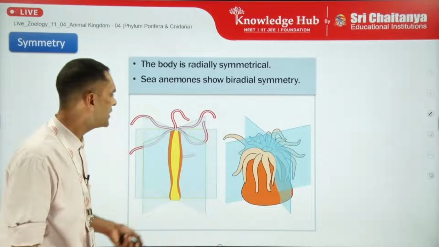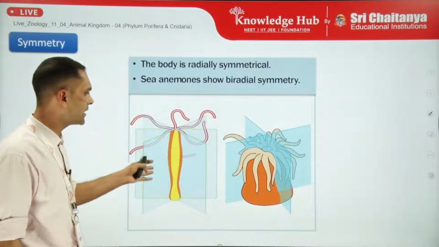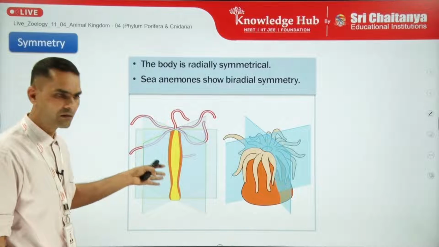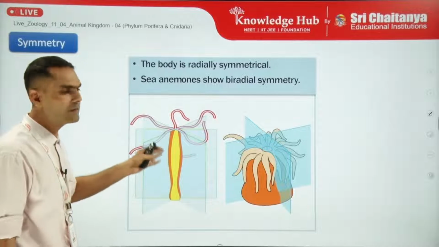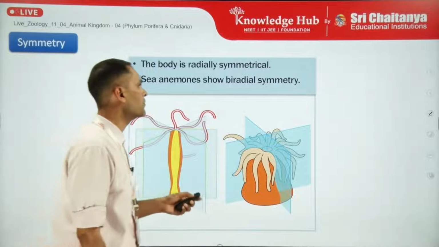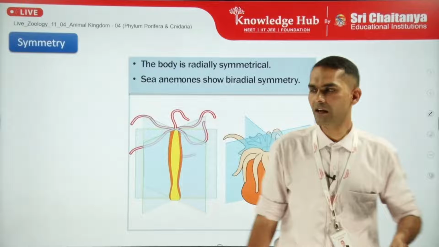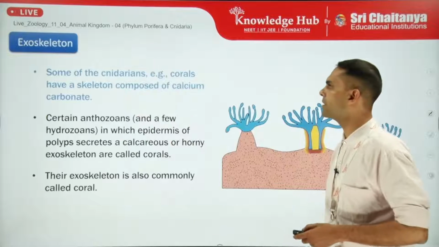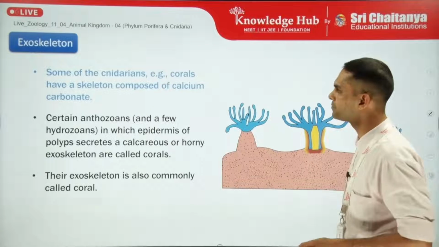So here we can see that we cut the organism longitudinally in multiple planes, and each time we get identical halves. That's why they have radial symmetry. Sea anemones show biradial symmetry, and the body is radially symmetrical in most of the polyp form.